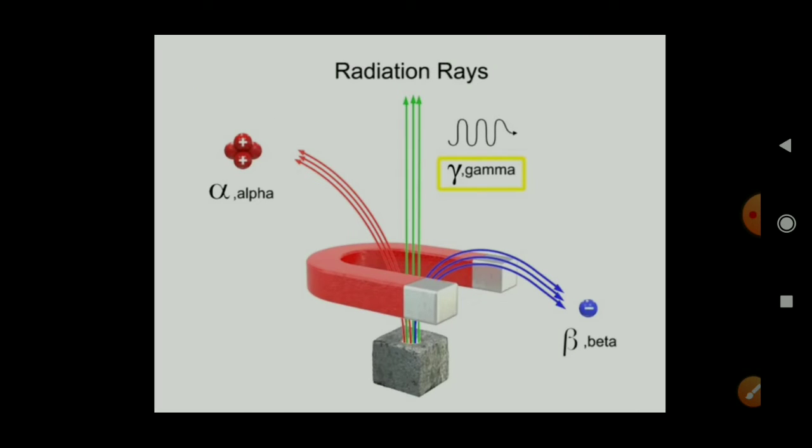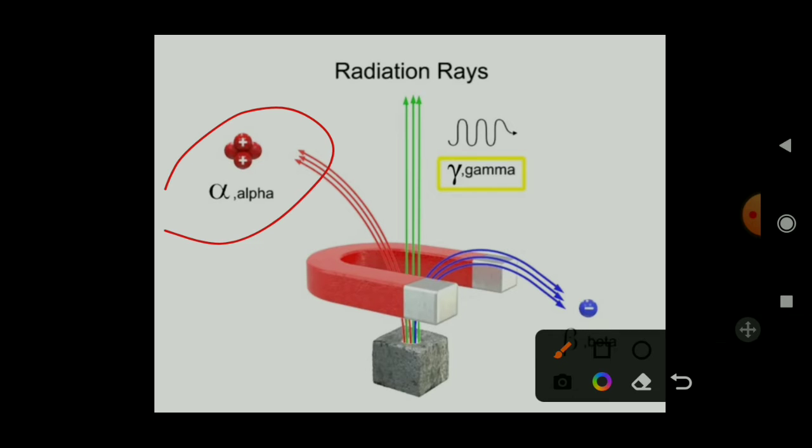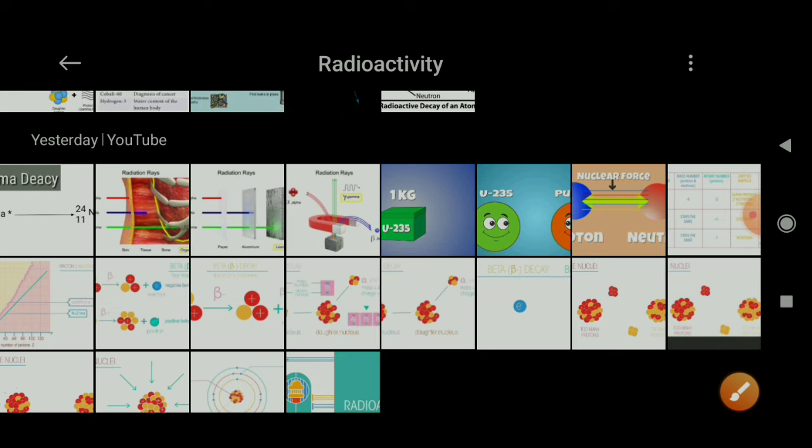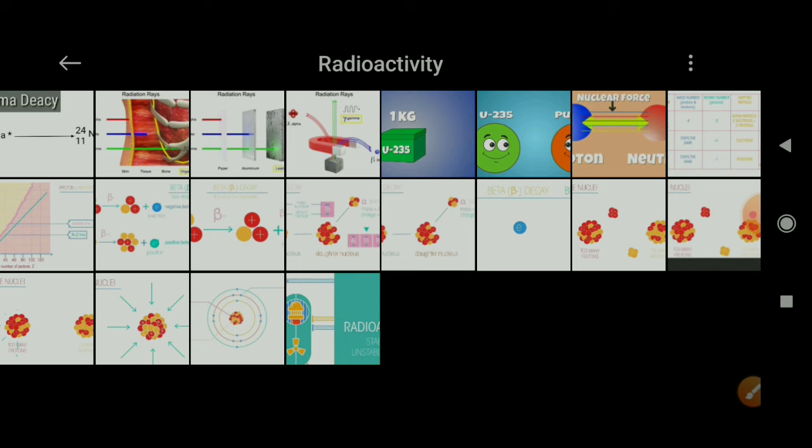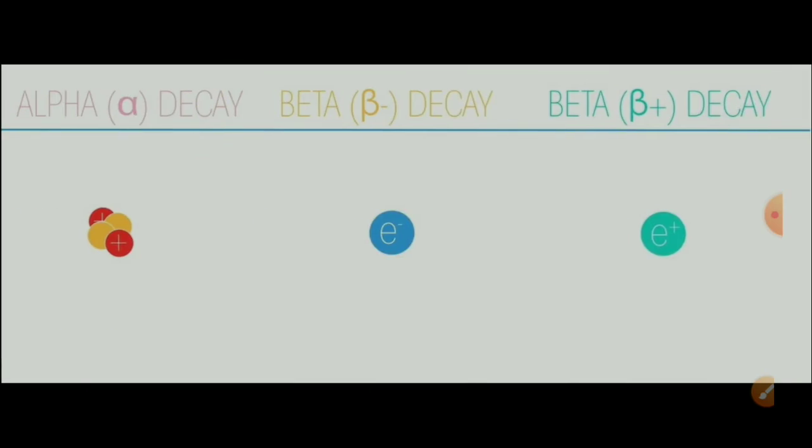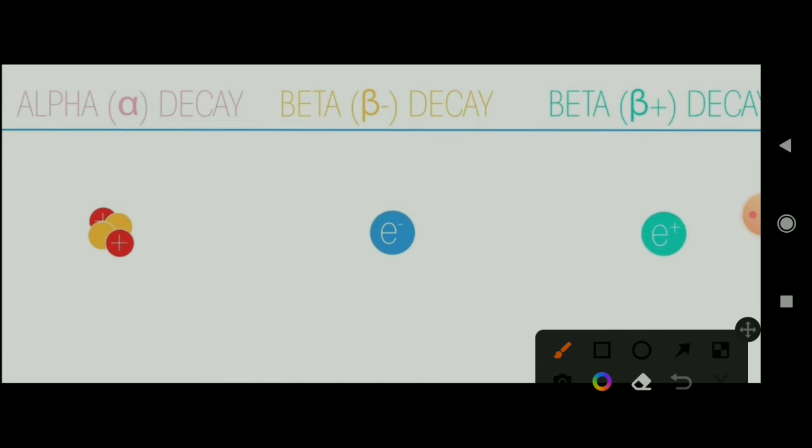So let's see, three types of radioactivity are there: alpha, beta and gamma. Let's see in detail alpha, beta and gamma. So first of all, what is alpha? Alpha means when a nucleus releases two protons and two neutrons from its nucleus, then it is termed as alpha.